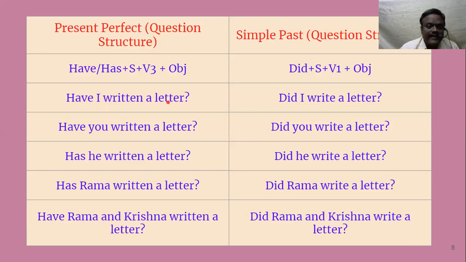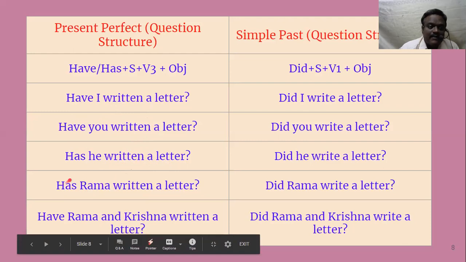Positive is I have written a letter. To make it a question, have is brought forward: Have I written a letter? In the same way, you have written a letter. Have you written a letter? He has written a letter. Has he written a letter? Has Rama written a letter? So has is brought forward. Have Rama and Krishna written a letter? Here it is plural, so we use have. Actually, Rama and Krishna have written a letter. Then have has to be brought forward. So have Rama and Krishna written a letter?